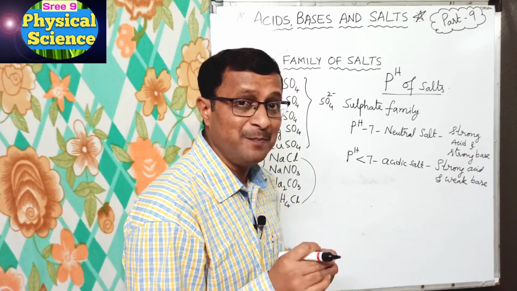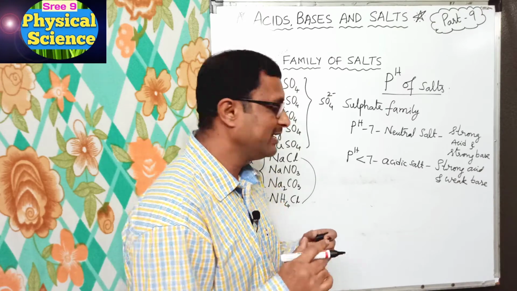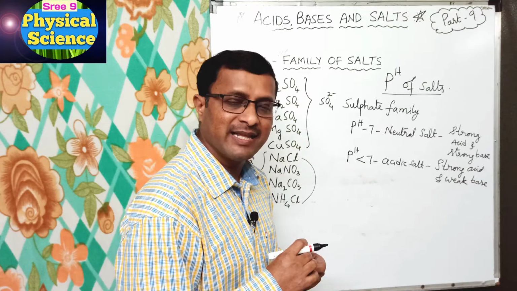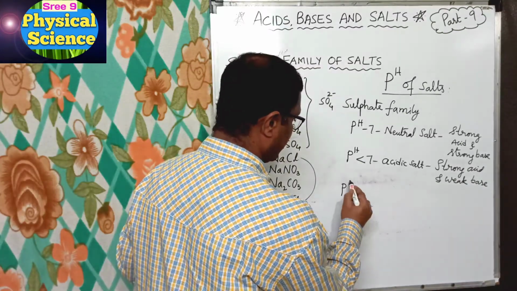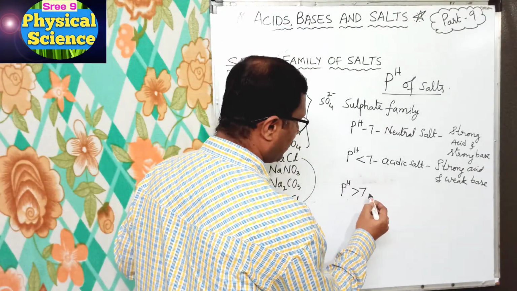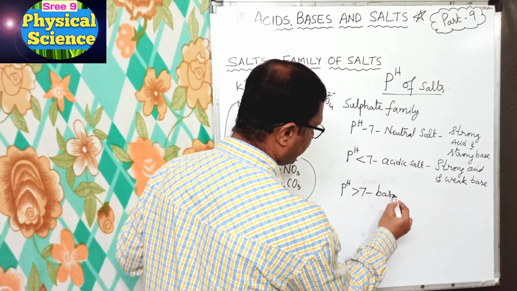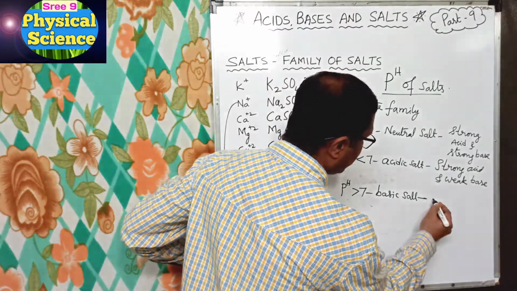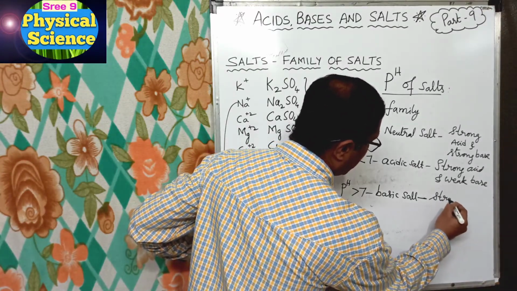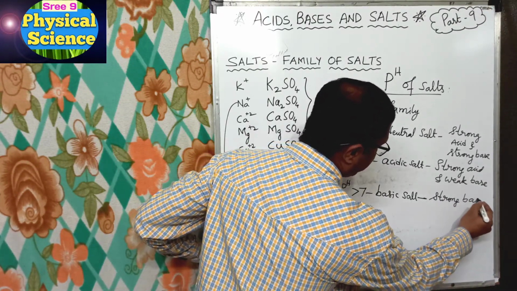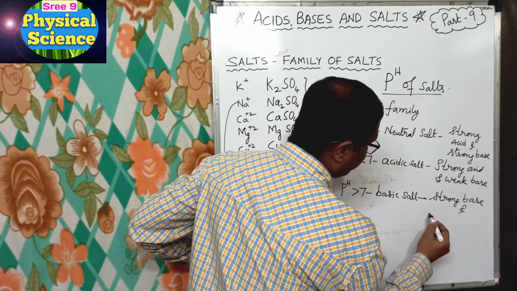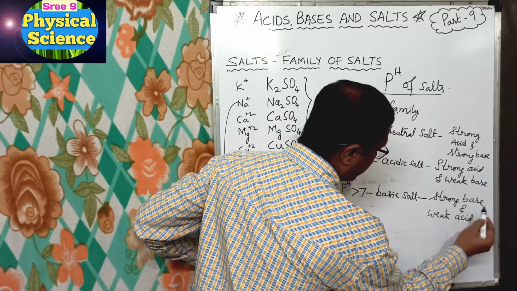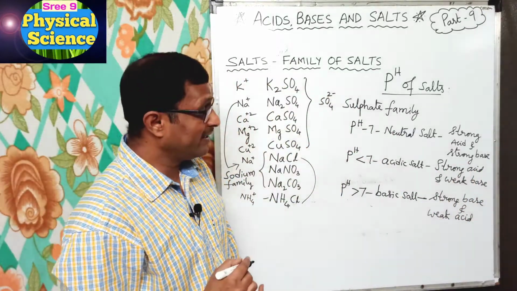The salt from strong base and weak acid will be basic, its pH is greater than 7. pH will be greater than 7 for basic salts, and these are obtained from strong base and weak acid, right?